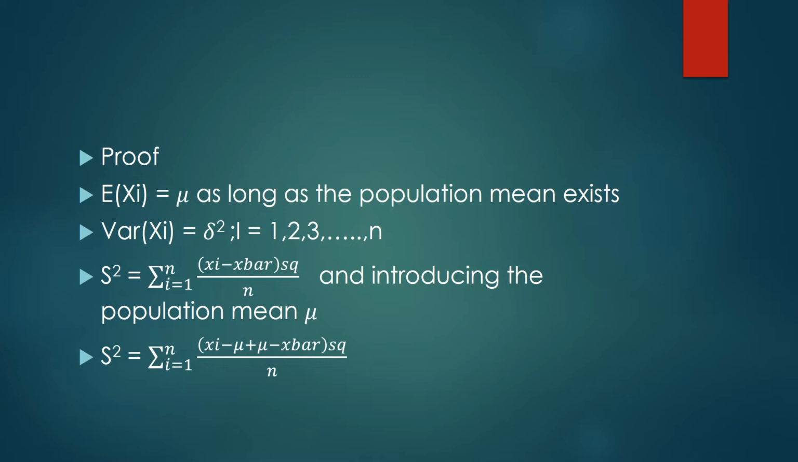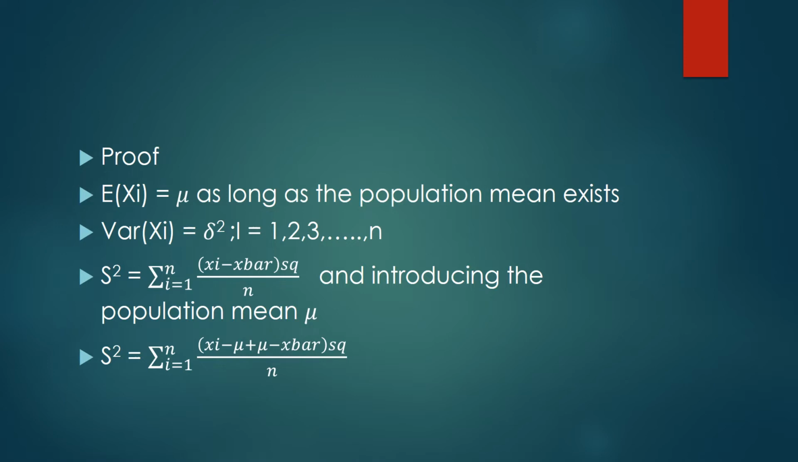So let's go on to our presentation today. We want to prove that S squared is a biased estimator of sigma squared. Proof. Here, the expected value of xi is assumed to be mu, as long as the population mean exists. The variance of xi is equal to sigma squared, where i is equal to 1, 2, 3, all the way to n.